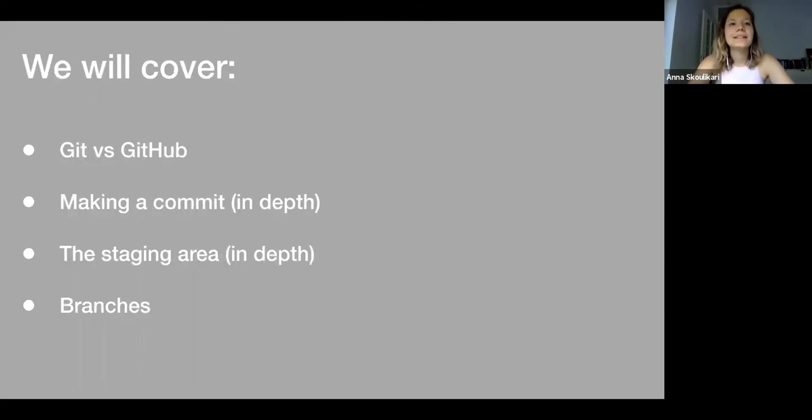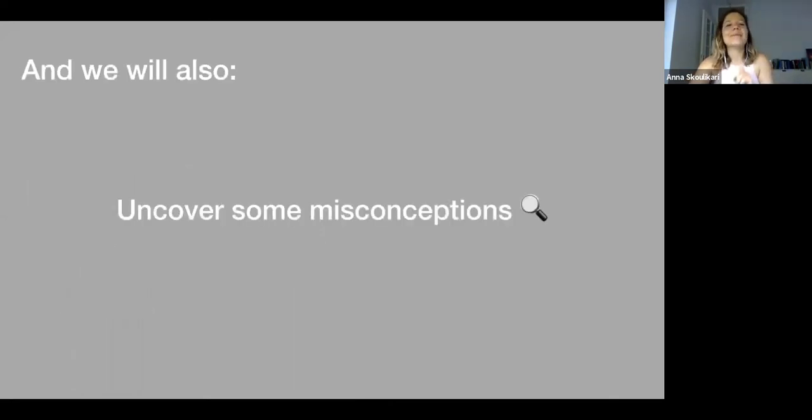All right. So in this presentation, I'm going to cover what the difference between Git and GitHub is. I'm going to go over making a commit in depth, and I'm also going to go over the staging area in depth. And the last part of this workshop is going to be about branches. So let's get started. Also, I'm going to be uncovering some misconceptions. I think a lot of us, when we learn Git, we believe some things that are not true. So I'm going to be debunking some of these myths.